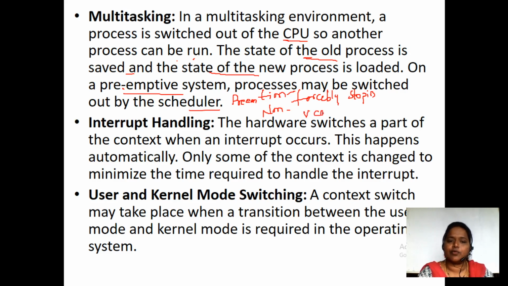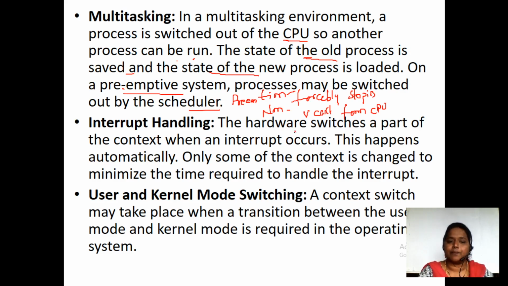So this is non-preemption. On a preemptive system, that means we have the capability of removing the process from the CPU forcibly. A process may be switched out by the scheduler. By making use of a scheduler, we switch out the process.